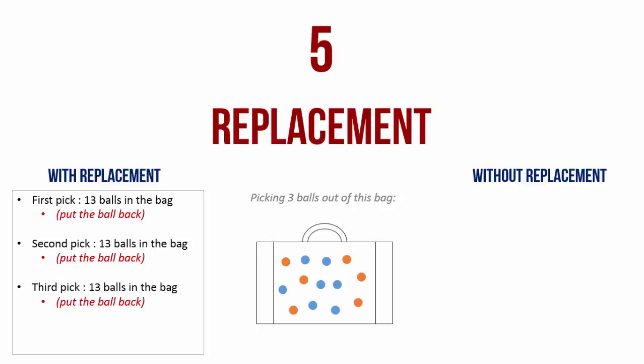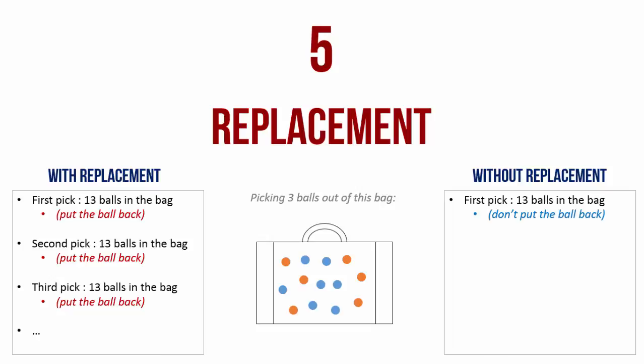If I'm doing this without replacement, before my first pick there are 13 balls in the bag. So then I reach into the bag and pick up my first ball. This is without replacement, so I don't put it back. Now, when I'm going to pick up my second ball, one of the balls has already been taken out of the bag. So there are only 12 balls in the bag.